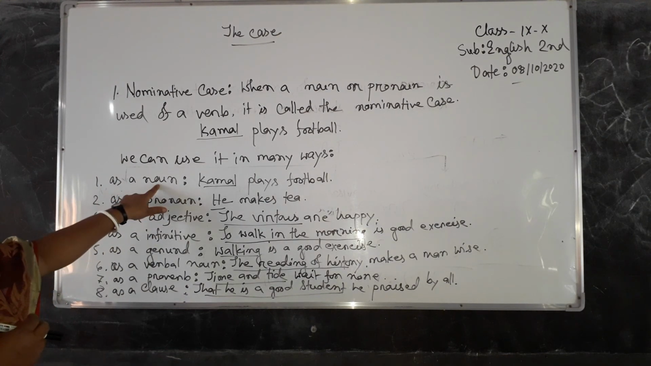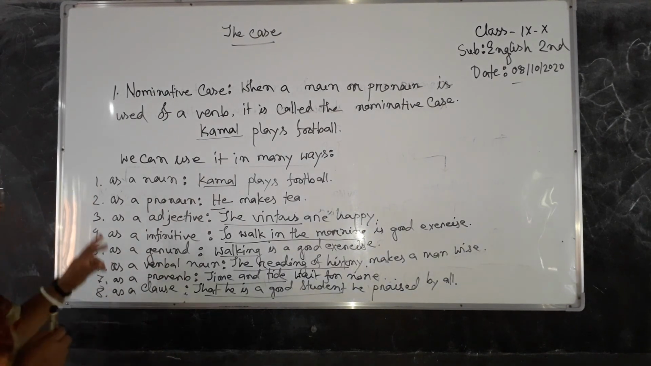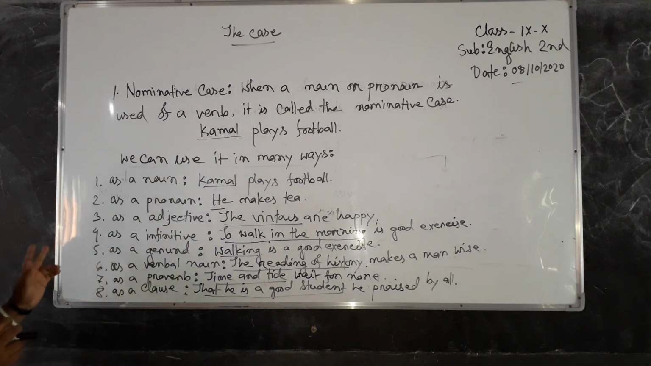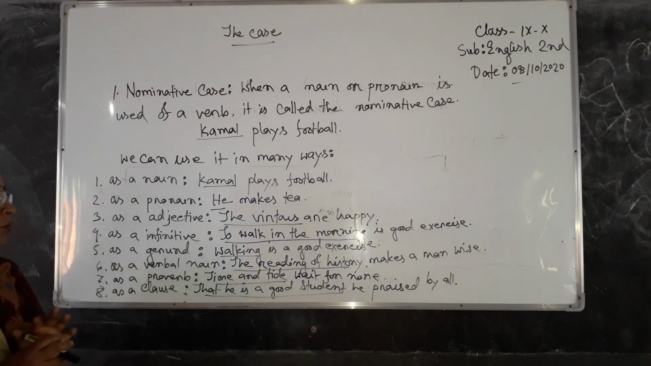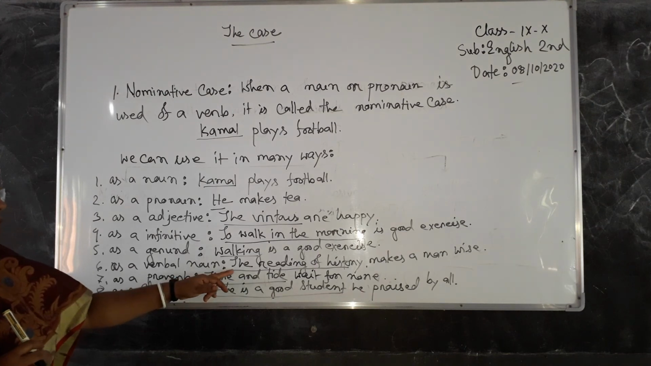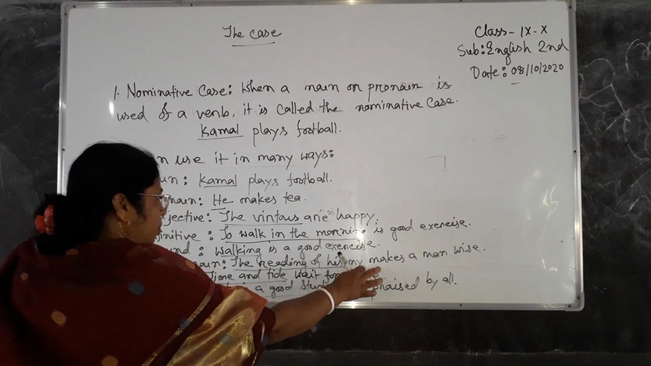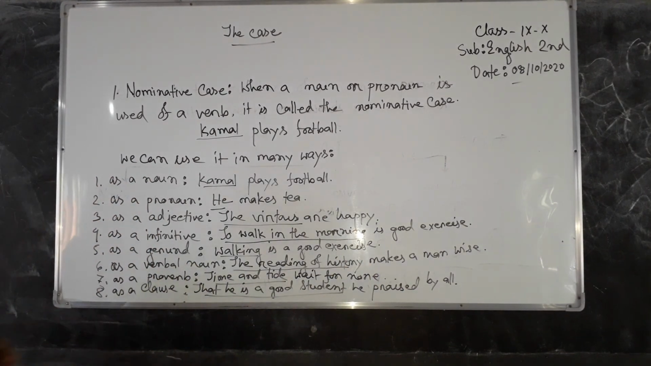As a noun, the example is Kamal plays football; as a pronoun, he makes tea; as an adjective, the wise are happy. As an infinitive, to walk in the morning is good exercise. As a gerund, walking is a good exercise; as a verbal noun, the reading of history makes a man wise. As a proverb, time and tide wait for none. As a clause, that he is a good student, he is praised by all.